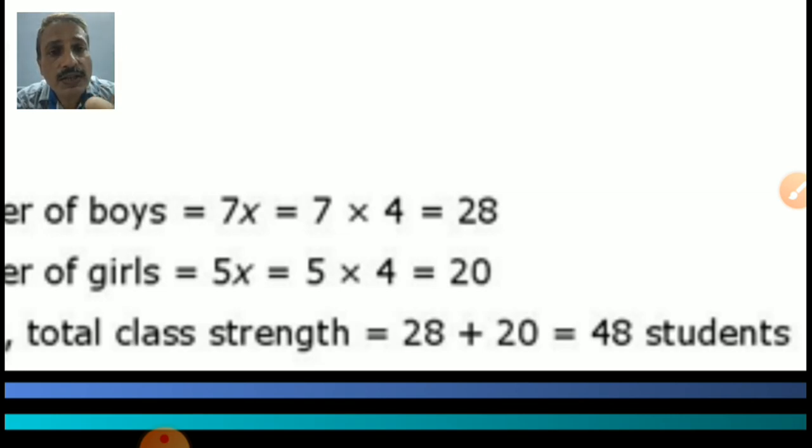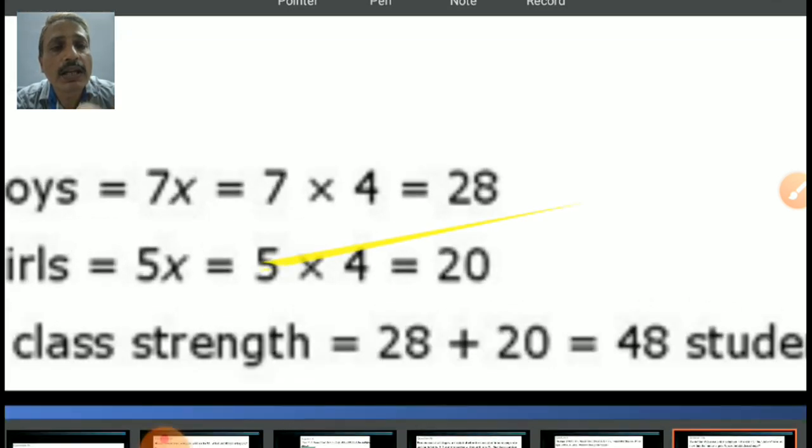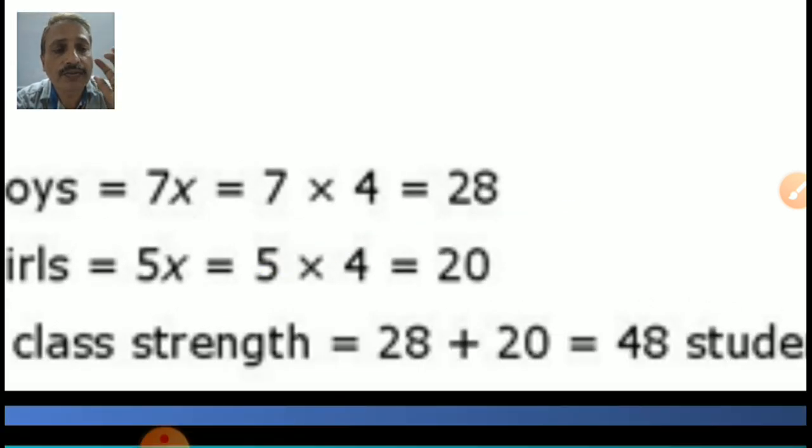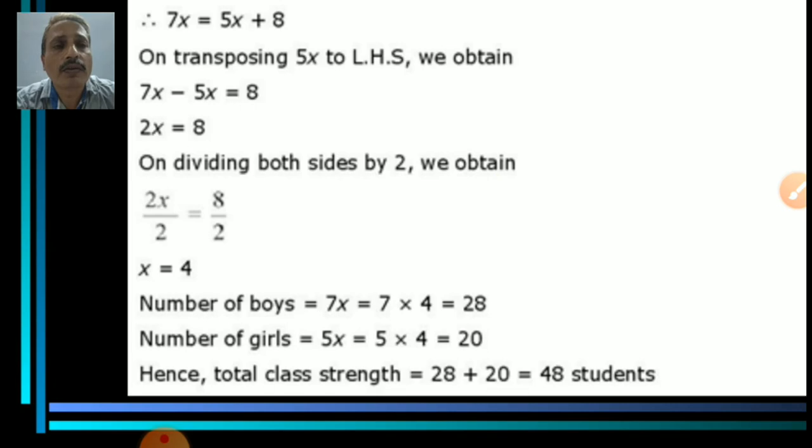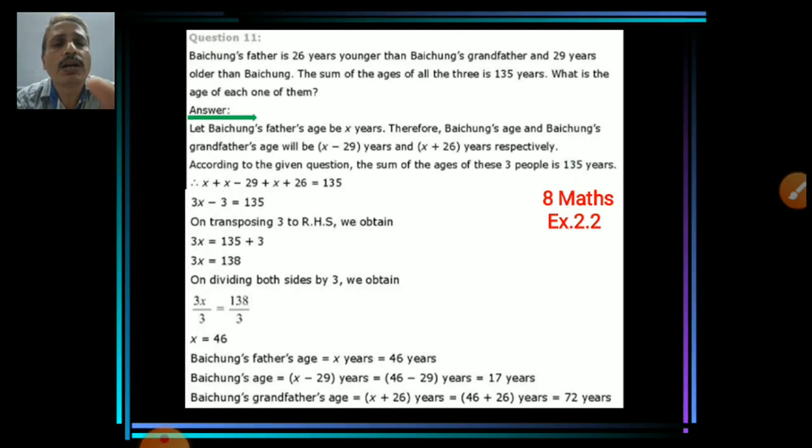If you do it this way, only then will you get full marks. If you forget to write the last step, 1 mark will be cut. So read the question carefully. Don't do it very fast. Very good. Now look at question number 11.